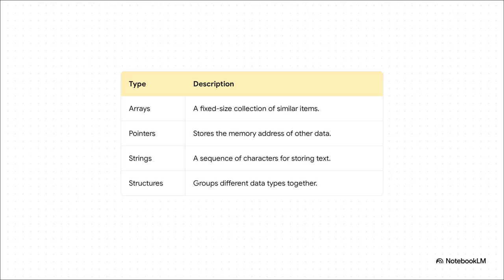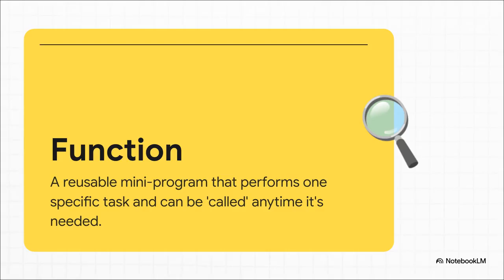And then you have structures, which let you create your own custom data types, kind of like a digital contact card that groups a name, a phone number, and an address all into one neat package. Now, for organizing our actions, we have functions. A function is basically a reusable mini-program. You write a block of code to do one specific thing, you give it a name, and then you can just call that name whenever you need that job done. It keeps your code super clean and avoids repetition.